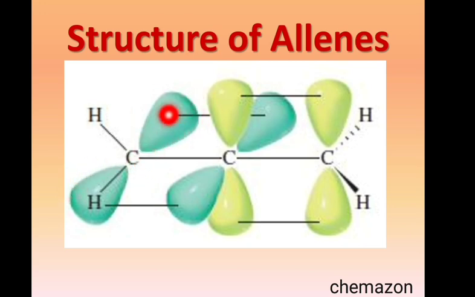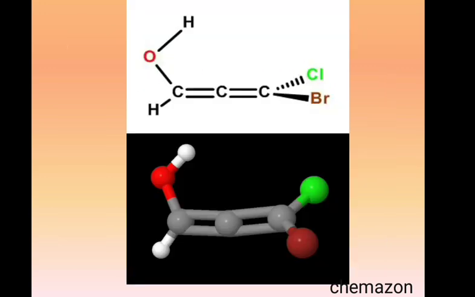This first carbon has this p orbital overlapping with this p orbital of the second carbon. The next perpendicular orbital, this green one, will overlap with the p orbital of the third one, and accordingly you can see that these 2 hydrogens are in one plane and these 2 hydrogens are in another plane. This is the very reason for chirality in these molecules called allenes, which we will see later.